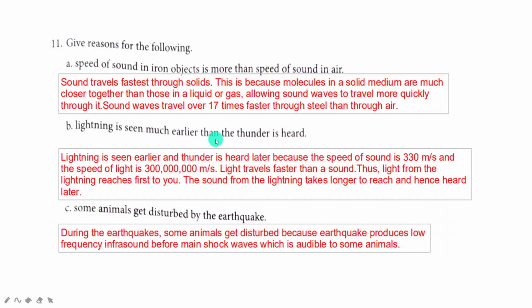Lightning is seen much earlier than thunder is heard. In this case, you have to compare the velocity of light and sound. The velocity of light is 3 into 10 to the power of 8 meters per second, but the velocity of sound is 330 meters per second. So light will reach us faster compared to sound. Lightning is seen earlier and thunder is heard later because the speed of sound is only 330 meters per second and the speed of light is 3 lakh kilometers per second.